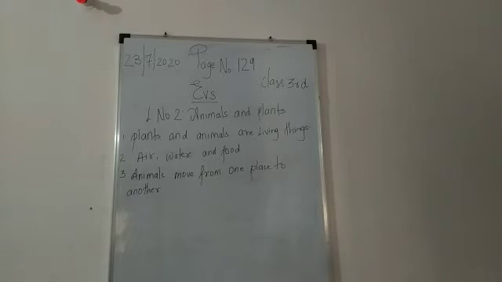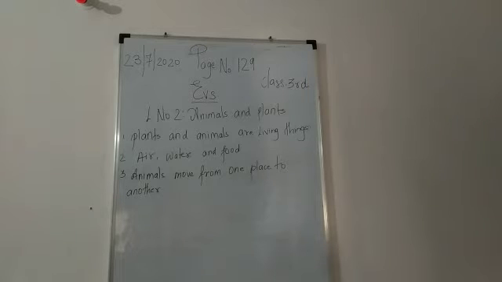Animals walk, jump, crawl, fly, swim. They primarily move in search of food. Plants remain fixed to a place. You will soon know why they need not move.